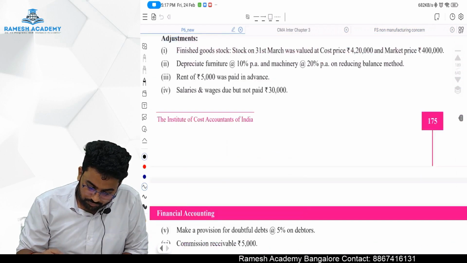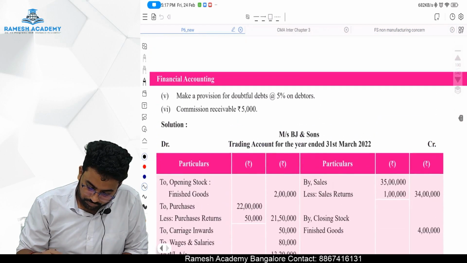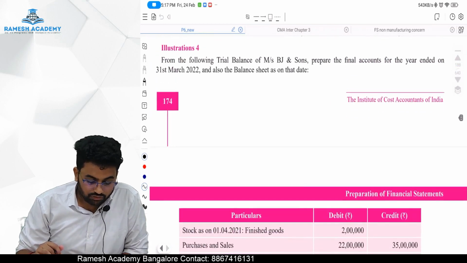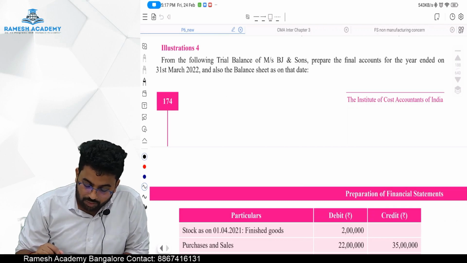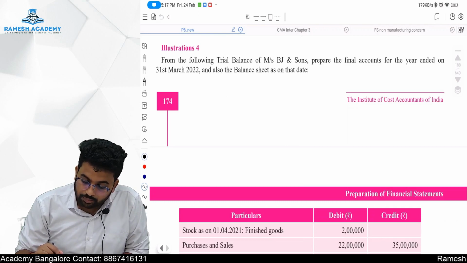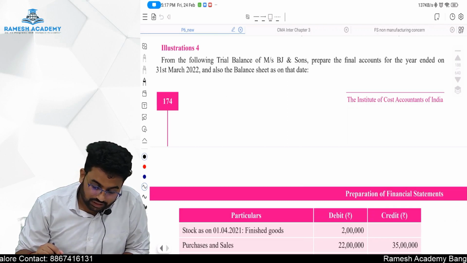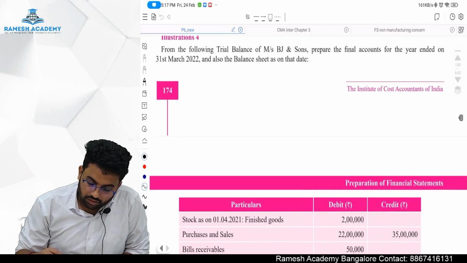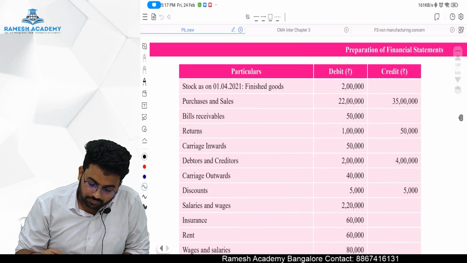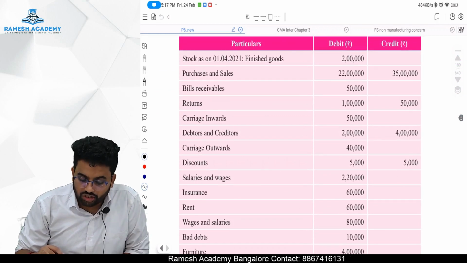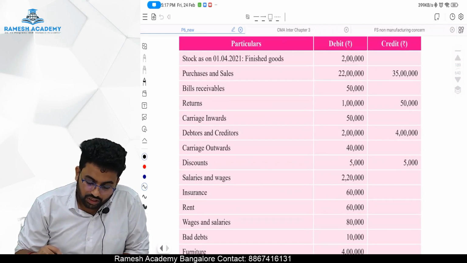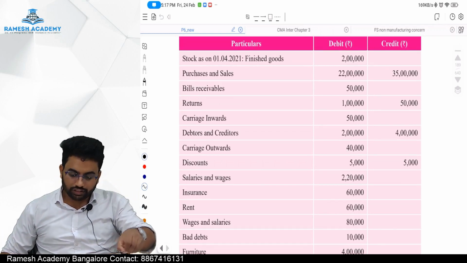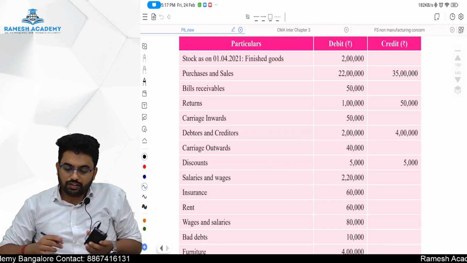Illustration number 4. Let's go through illustration number 4. From the following trial balance of BJ and Sons, prepare the final accounts for the year ended 31st March 2022 and also the balance sheet as on that date. Opening stock they have given, debit 2 lakh rupees. Purchase is an expense, so it will have a debit balance, 22 lakh. Sales will be a credit balance, which is 35 lakh.